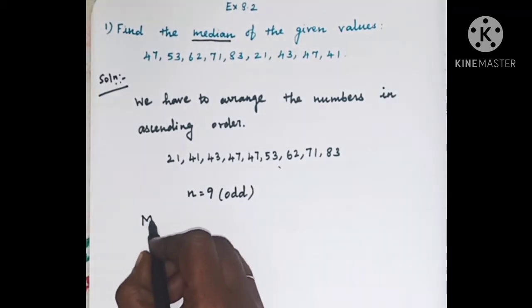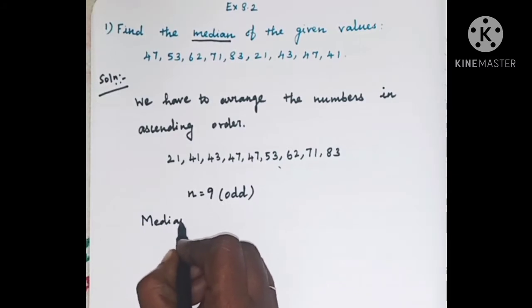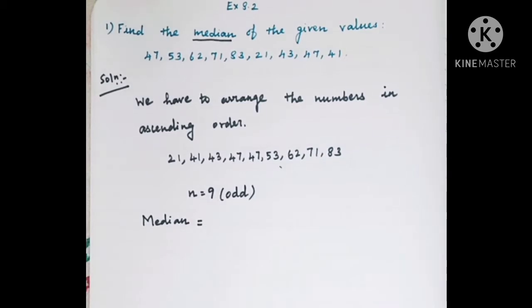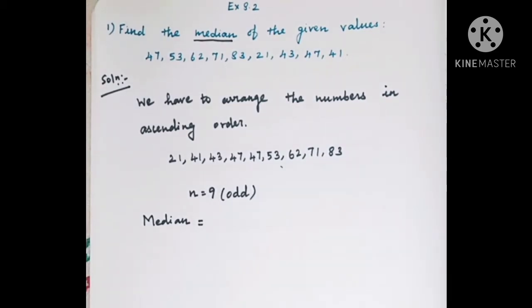So, the formula to find the median is (n plus 1) by 2th value. This is the formula to find the median when the number of observations is odd.